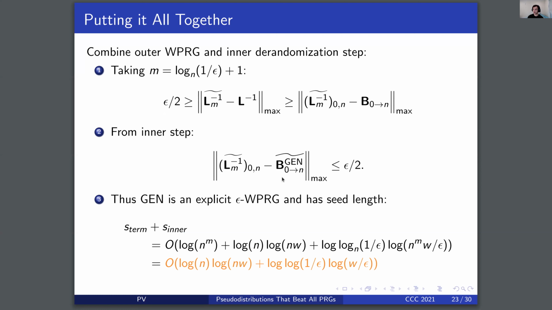Then we finish by the triangle inequality, and note that the seed length of gen is equal to the seed length required to select a term, plus the seed required to generate the seeds for the product. This is log n to the m plus the base seed length, which is log n times log nw, plus log 1 over epsilon times this error term, which works out to the seed length we obtain for the ordered branching program case.